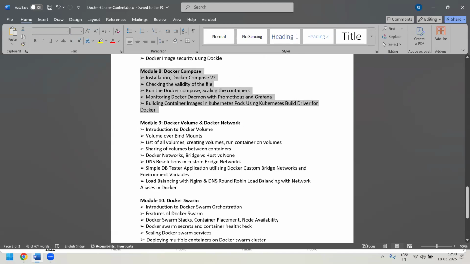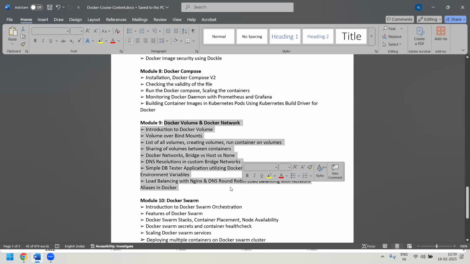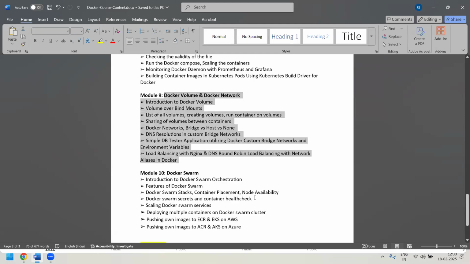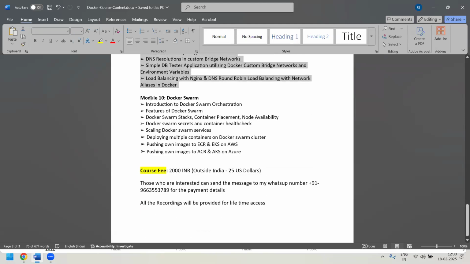The ninth module is Docker volume and Docker networking. We'll be mainly concentrating on what a Docker volume is, what Docker networking we have, and what the different types of networking available are. All such things we'll be covering as part of this module. This is also a very important module, guys, because most of the interview questions will be asked under this section.